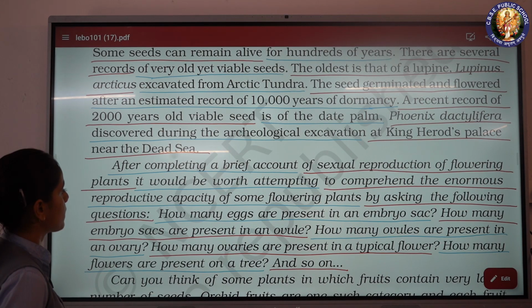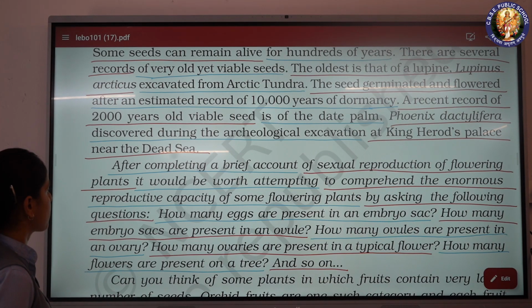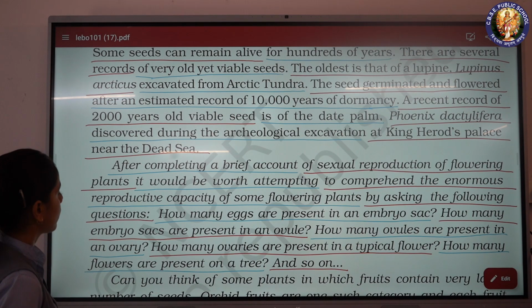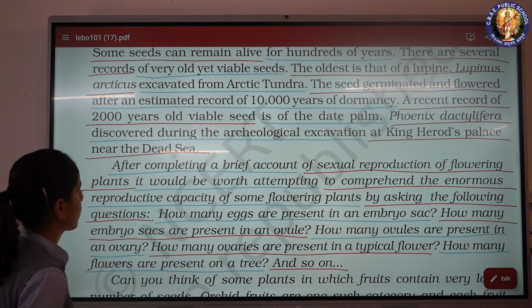How many eggs are present in an embryo sac? How many embryo sacs are present in an ovule? How many ovules are present in an ovary? How many ovaries are present in a typical flower? How many flowers are present on a tree? And so on.